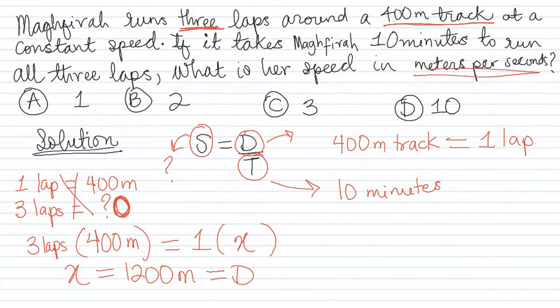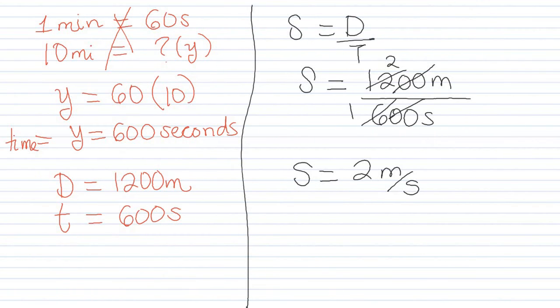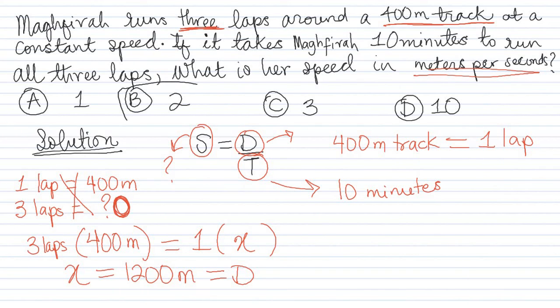If we look at our options, the A option is 1, the B option is 2, the C option is 3, and the D option is 10. We have our answer to be 2 meters per second, hence our answer is B, and this is the correct answer. So this is wrong, this is wrong, this is wrong, and this is the right answer. The answer is 2 meters per second.